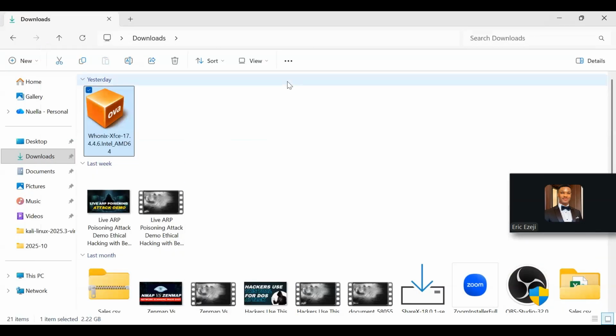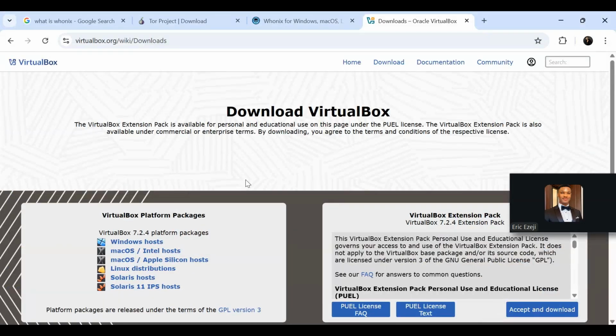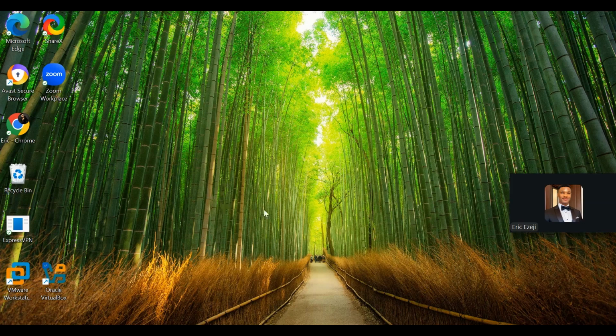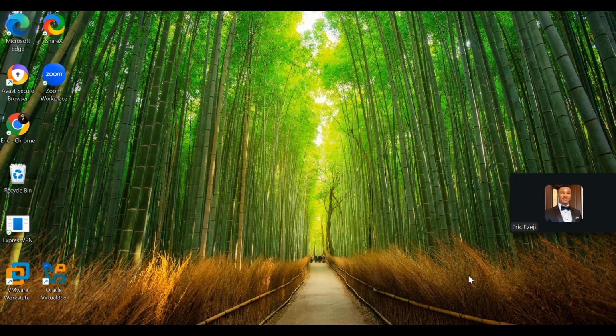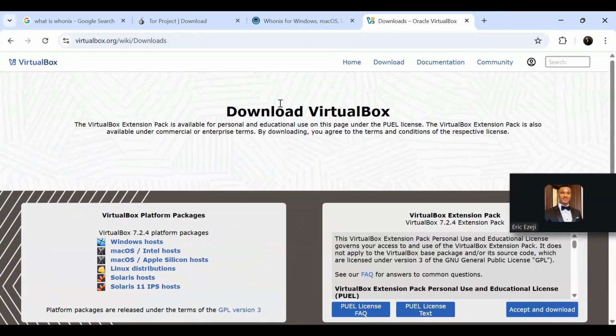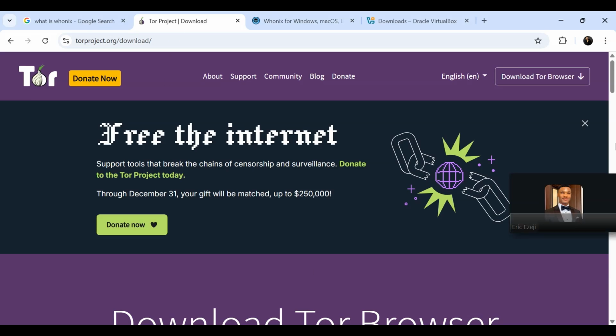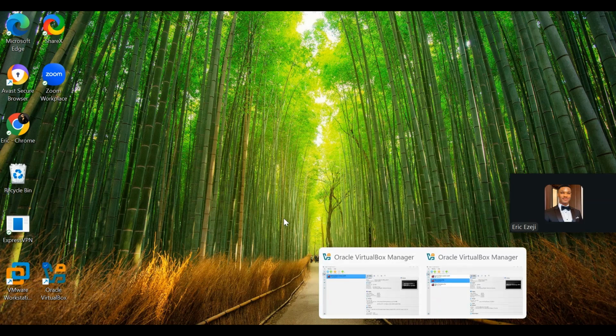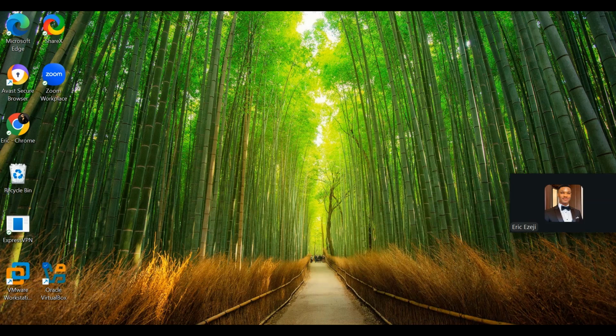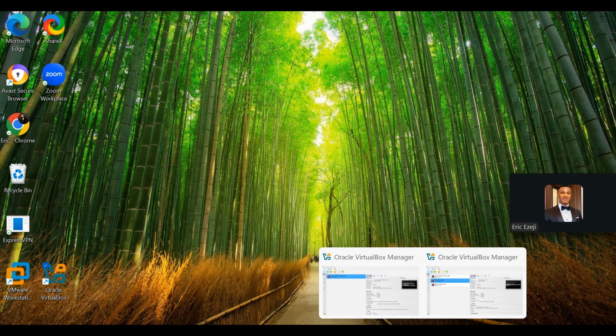Even if your operating system, which is this Windows, is compromised, it's not going to affect you. That is why Whonix is better than Tor Browser. With Tor Browser, if your operating system is compromised, your IP address can be leaked and you can be tracked.